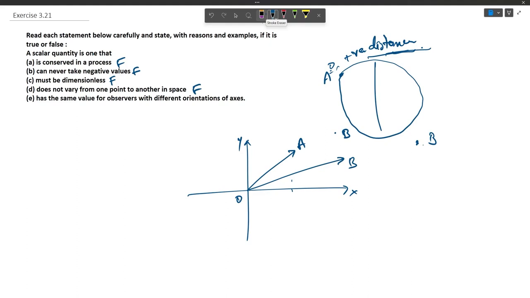But this is not the case with a scalar, because it has no directional sense. That is why this statement is true, which states that a scalar quantity is one that has the same value for observers with different orientation of axes. Because it has no sense of direction, it is just a value and it remains fixed irrespective of any direction. Thank you.